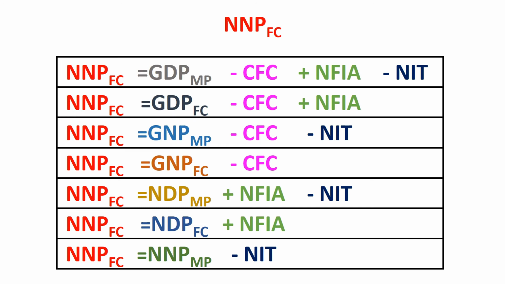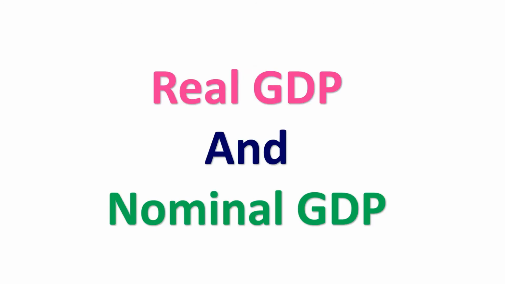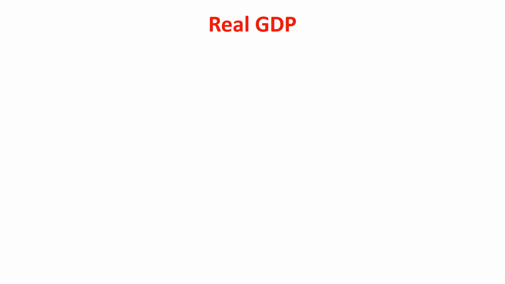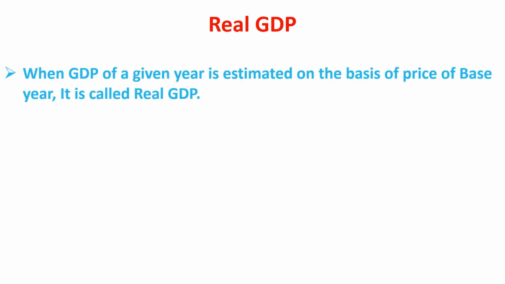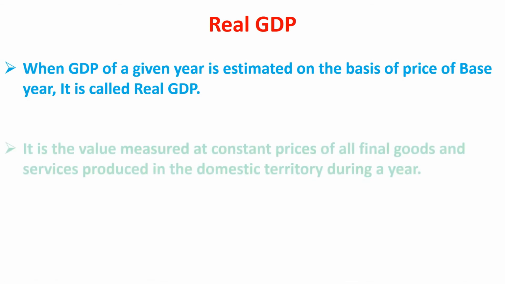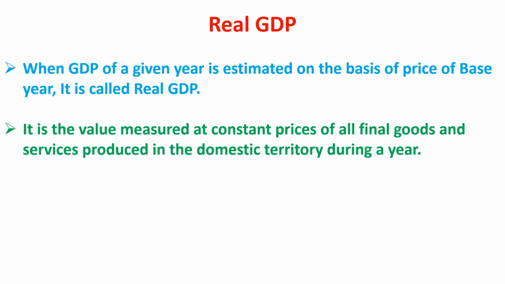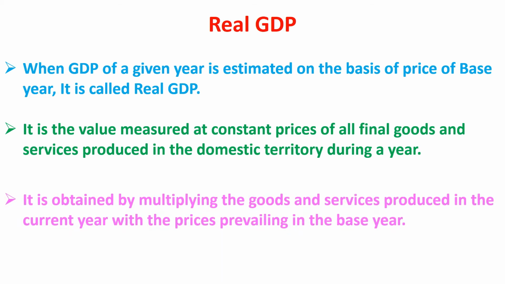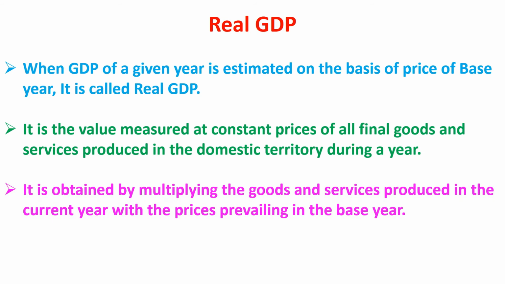Now we will discuss real GDP and nominal GDP. Real GDP. When GDP of a given year is estimated on the basis of prices of the base year, it is called real GDP. It is the value measured at constant prices of all goods and services produced in the domestic territory during a year. It is obtained by multiplying the goods and services produced in the current year with the prices prevailing in the base year.